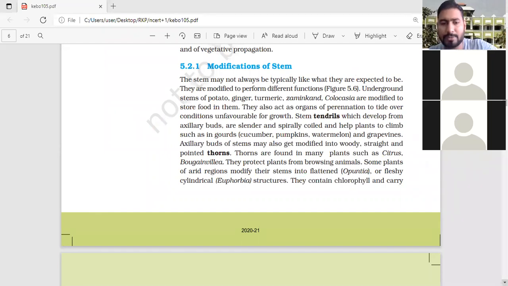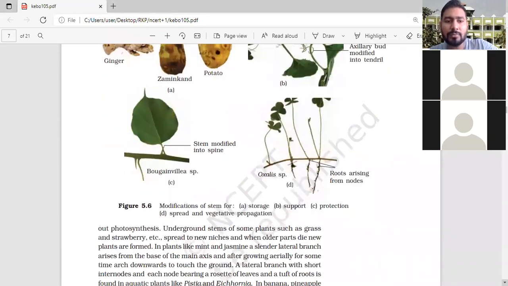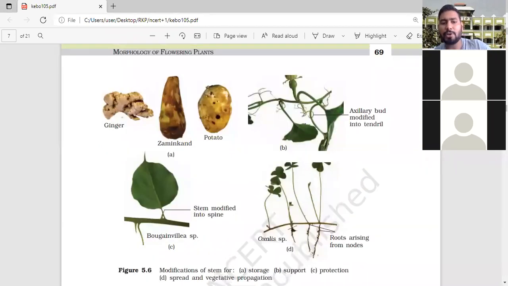So very simple concept. Now you can see the figure which is representing the different types of modification. First one is the underground modification of stem, that is ginger, and here Colocasia, arvi or jamikand, potato tuber.